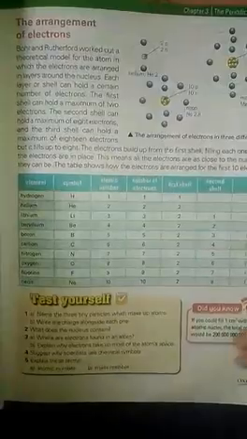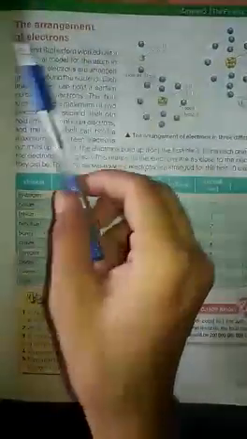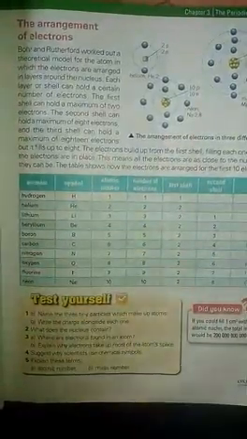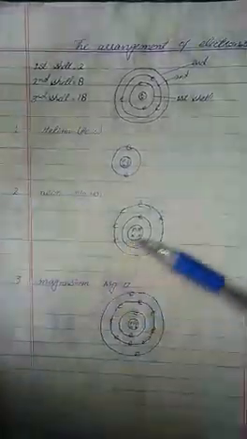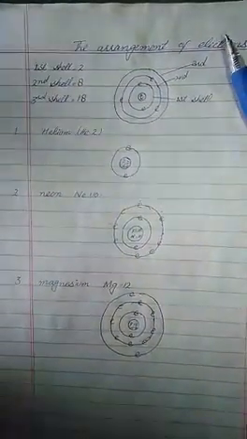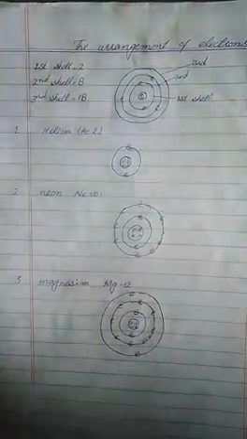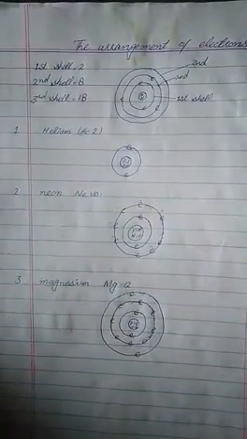Today we are going to talk about the arrangement of electrons. This is our today's topic. Students, to understand this topic, first of all we recall the concept of Niels Bohr and Rutherford.